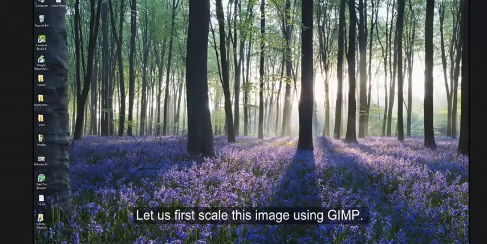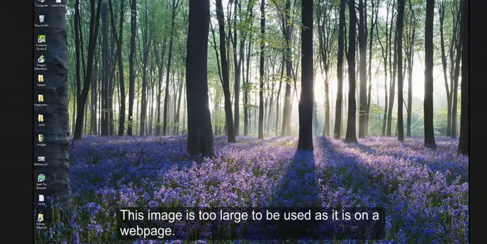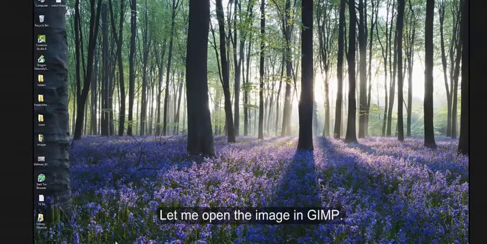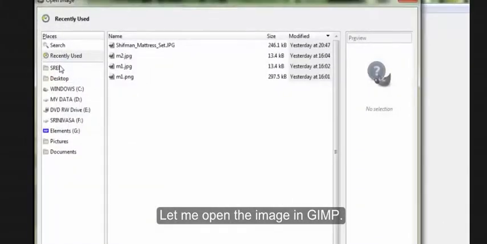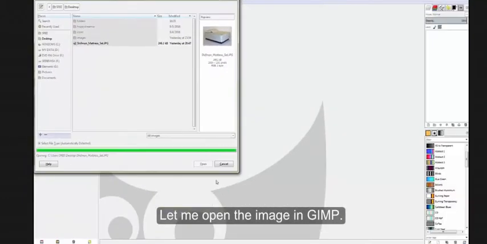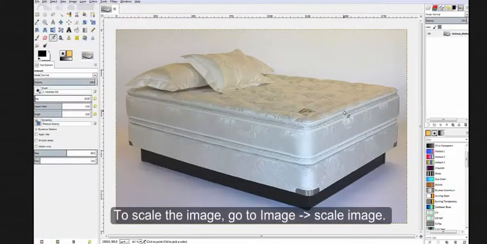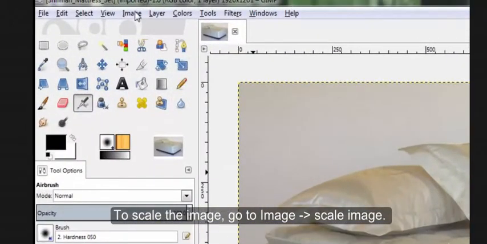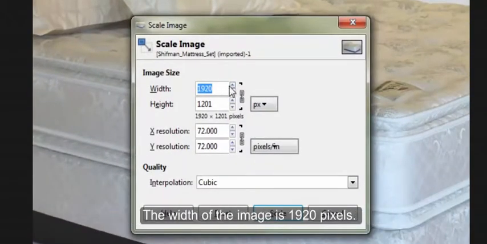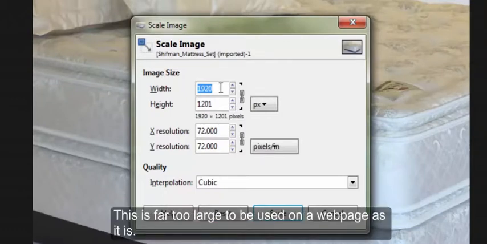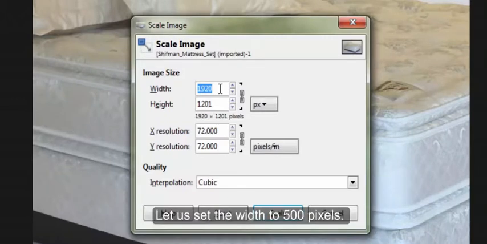Let us first scale this image using GIMP. This image is too large to be used as it is on a web page. Let me open the image in GIMP. To scale the image, go to Image, Scale Image. The width of the image is 1920 pixels. This is far too large to be used on a web page as it is. Let's set the width to 500 pixels and click on Scale.